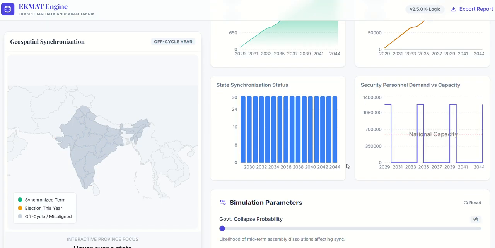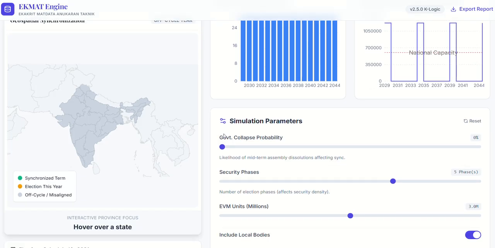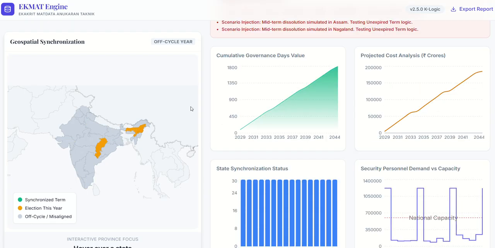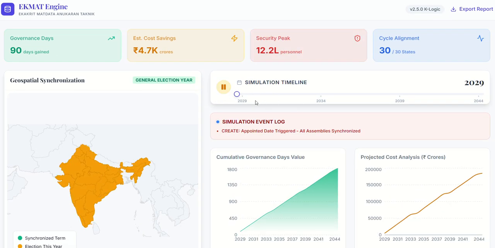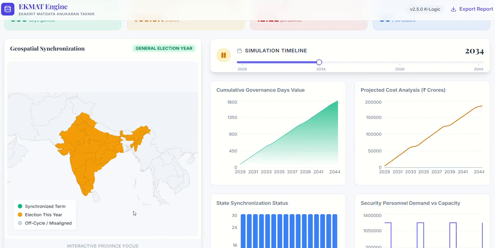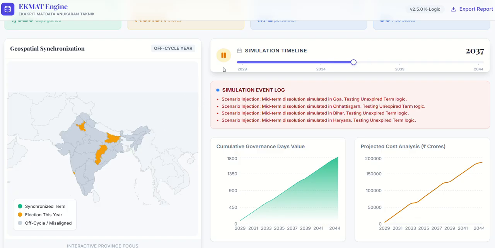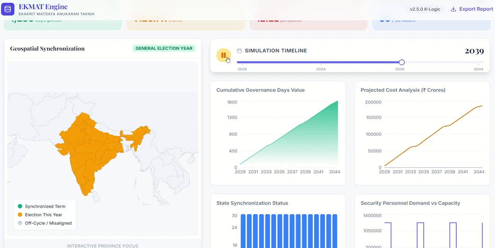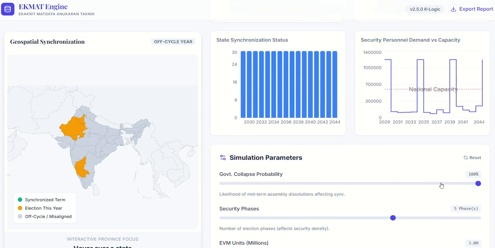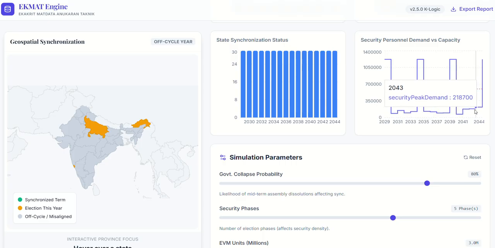See, there is a possibility of government collapse. Suppose that based on our data we give 100% chance of government collapse. So in 2030, this is a single nation election. Then in 2030, it takes automatic scenarios that in this year these states can have government collapse. So what is the estimated number of soldiers there? Suppose there is an 85% chance, or 80% chance. You can see that the number of security personnel required is also adjusting based on data.